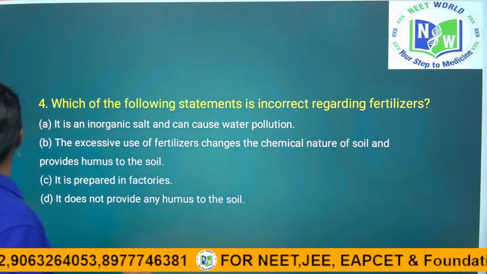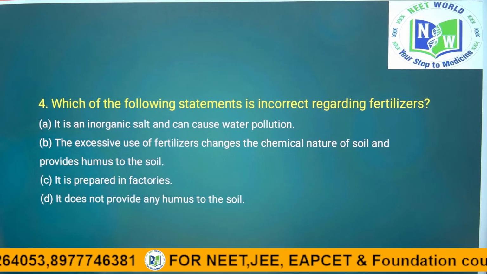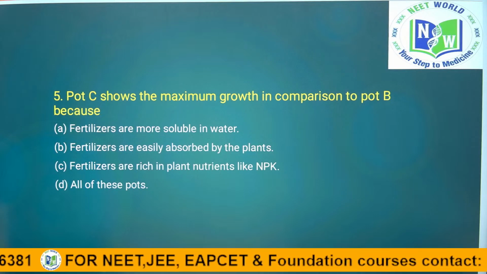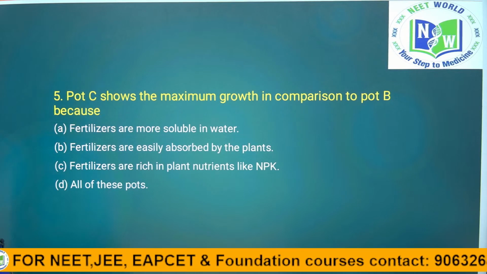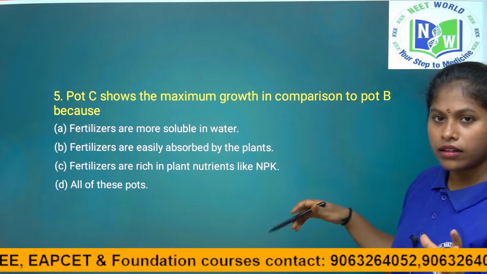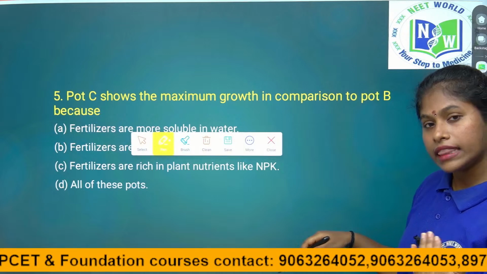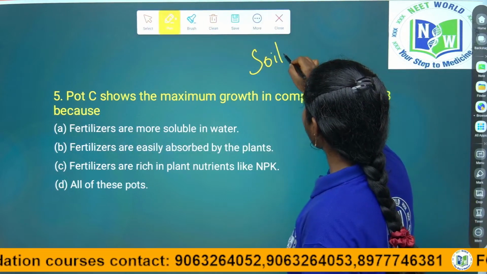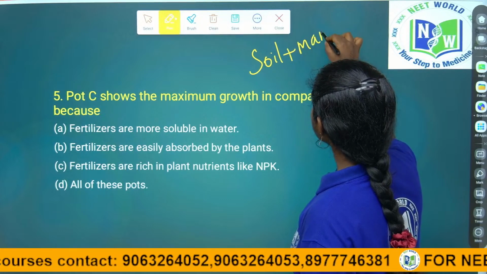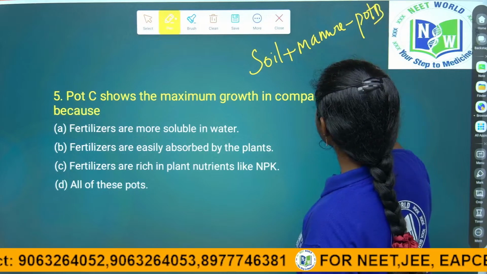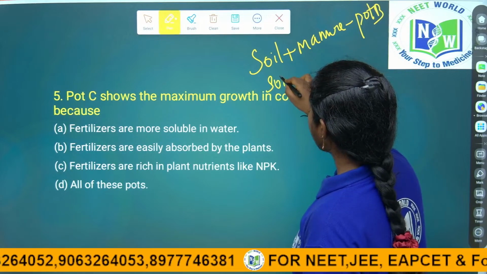So coming to the last question from the case based questions. Pot C shows the maximum growth in comparison to pot B because... Why are they asking why pot C has more growth than pot B? Pot B is soil with manure. Pot C is soil plus fertilizer.